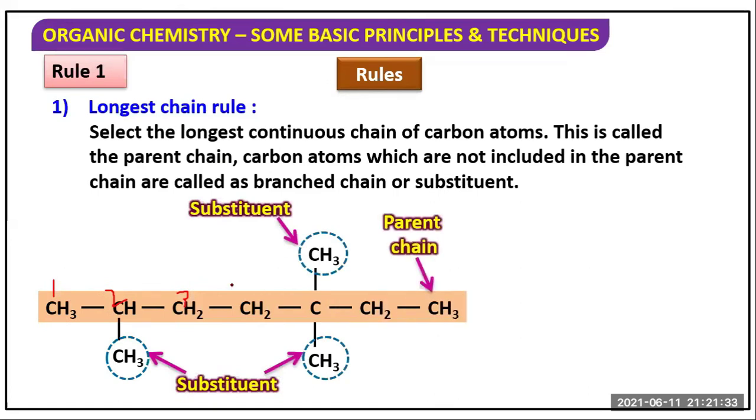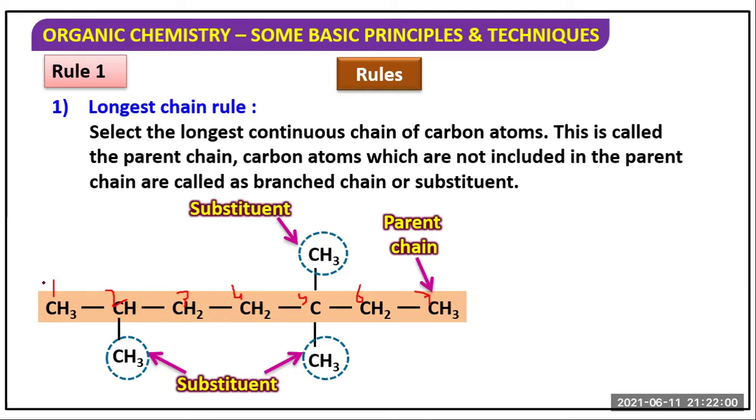This is carbon number 4, this is 5, this is 6, this is carbon number 7. Okay, and this is a chain. This is known as parent chain, and this is known as branch chain. This is a branch, this is a branch. So this is a substituent, this is a substituent, that's why branch chain, and this is parent chain. This long chain is known as parent chain.